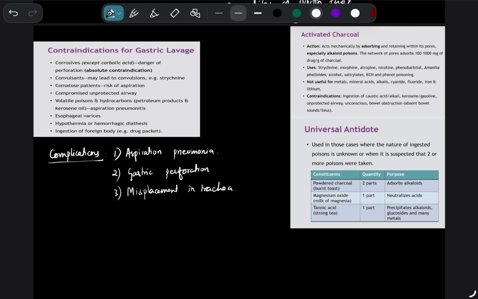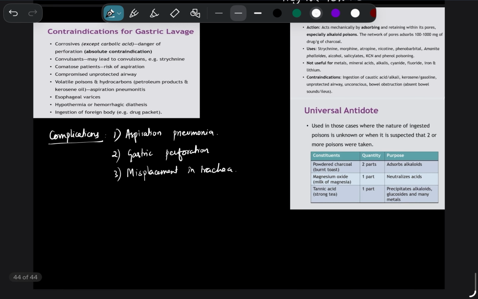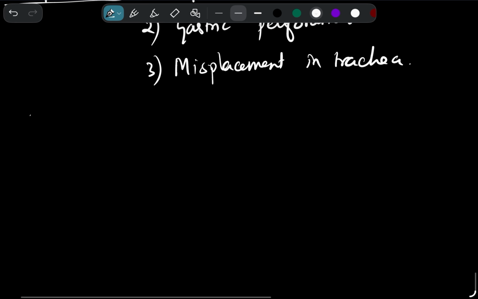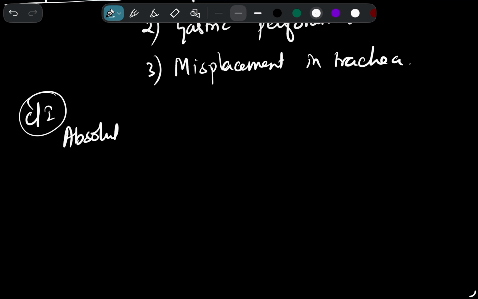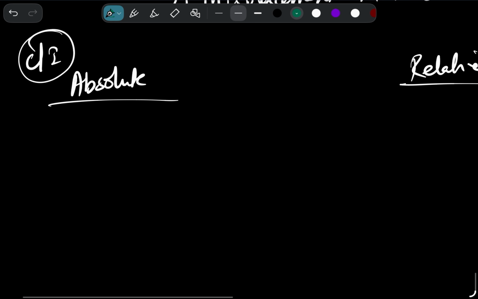So in which case should you not do gastric lavage? What are the contraindications of gastric lavage? There are two types of contraindications: one is absolute contraindication and one is relative contraindication. Absolute means you should not do it at all in this case.